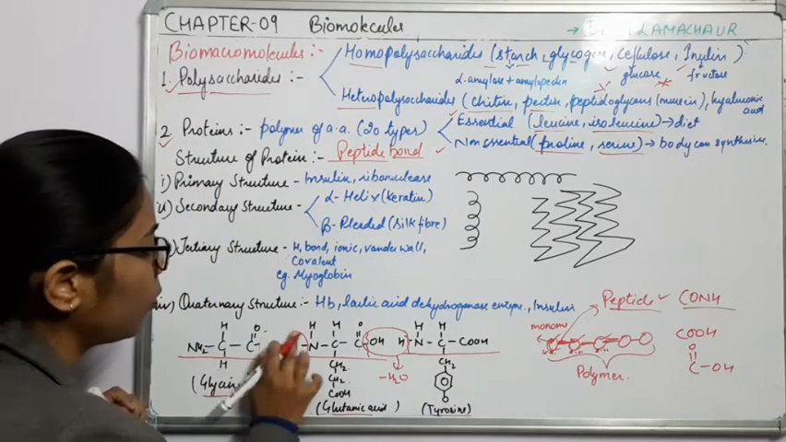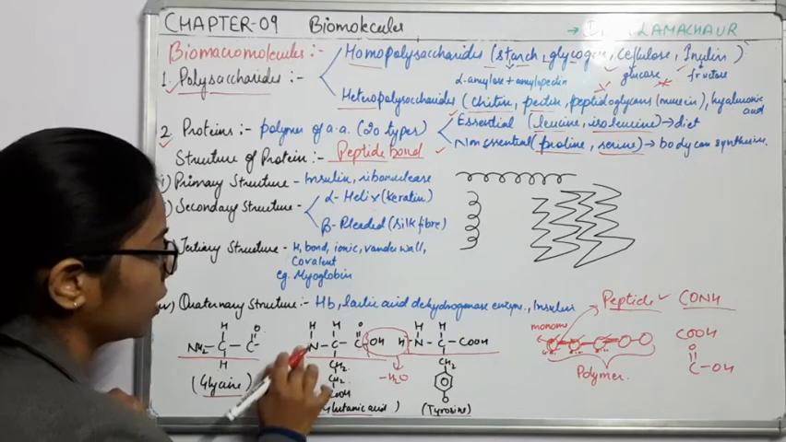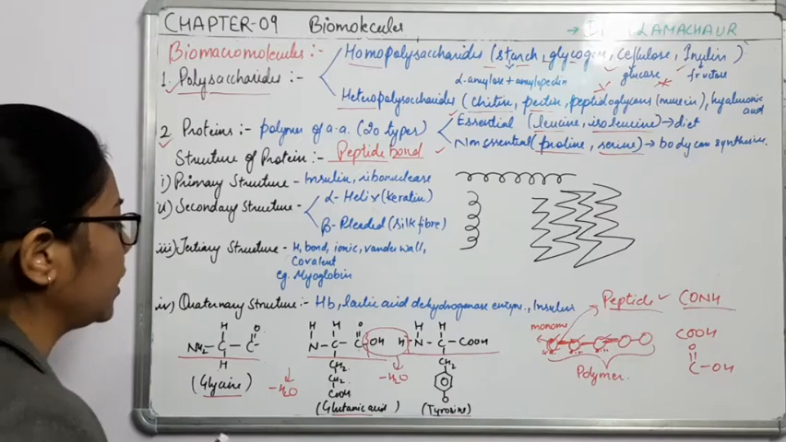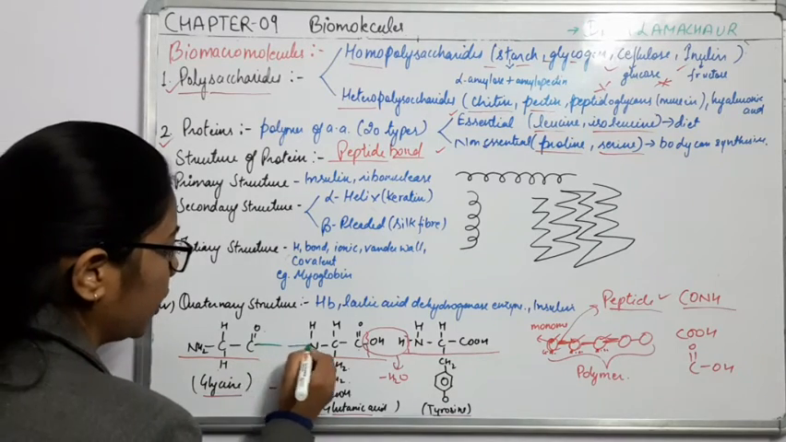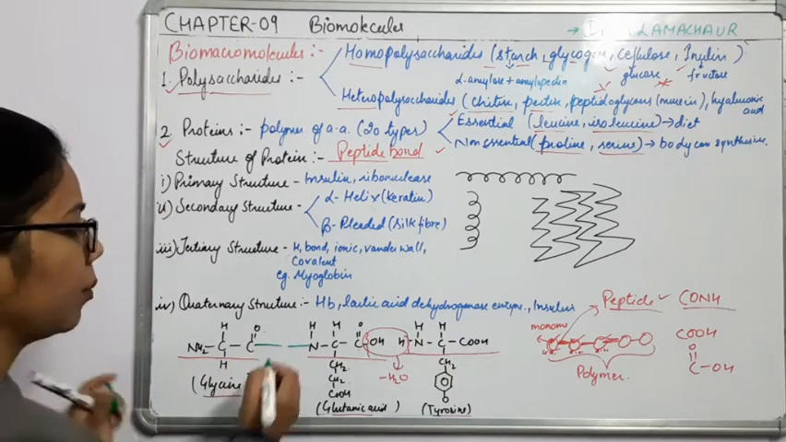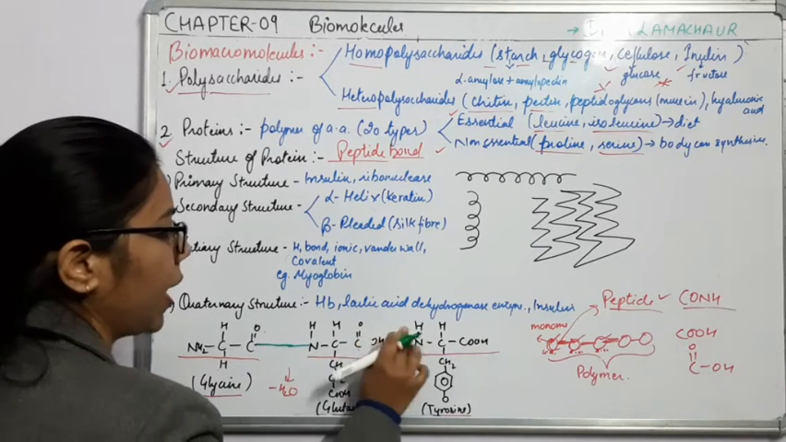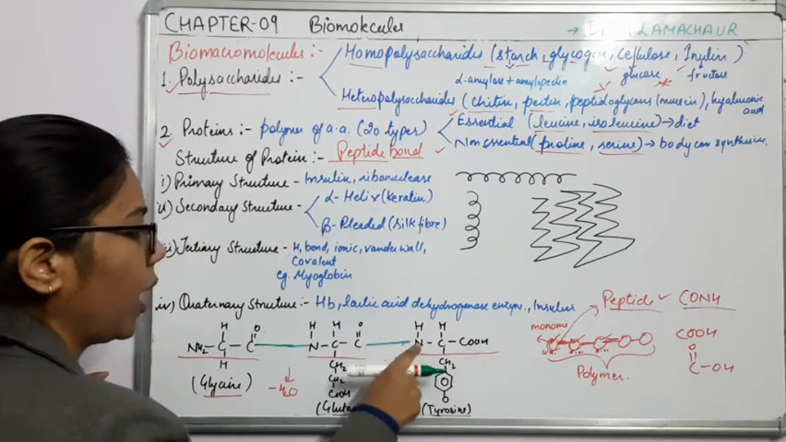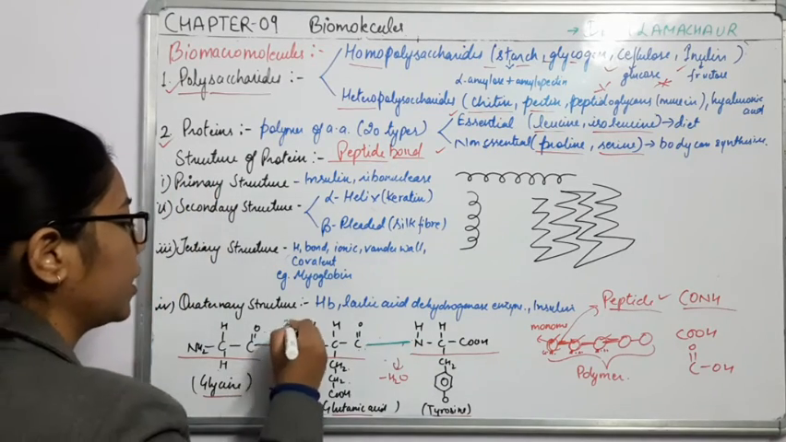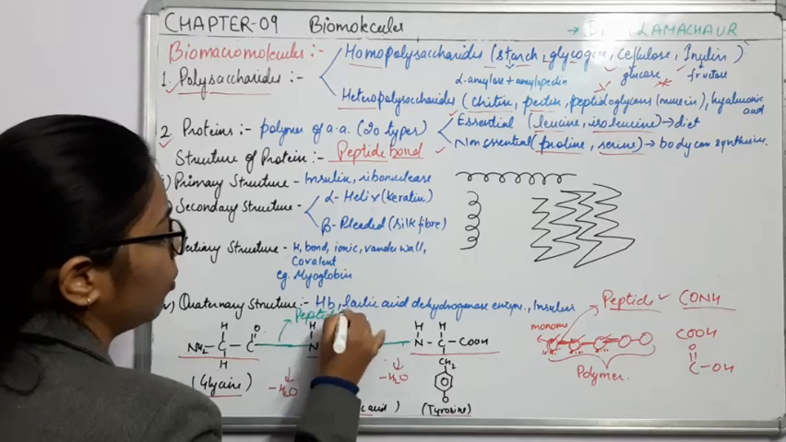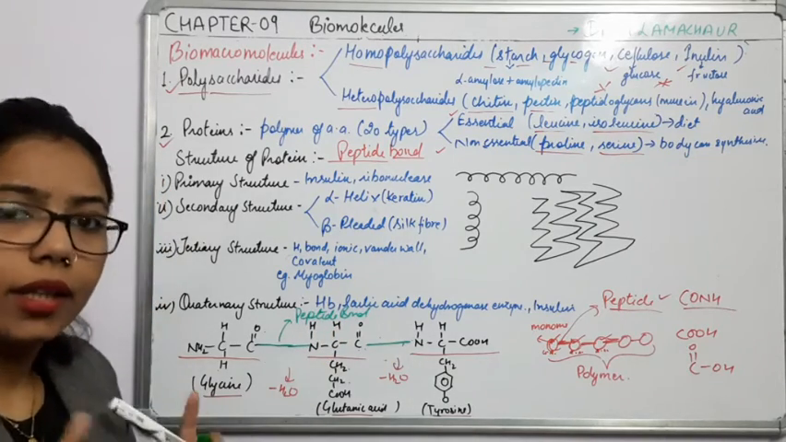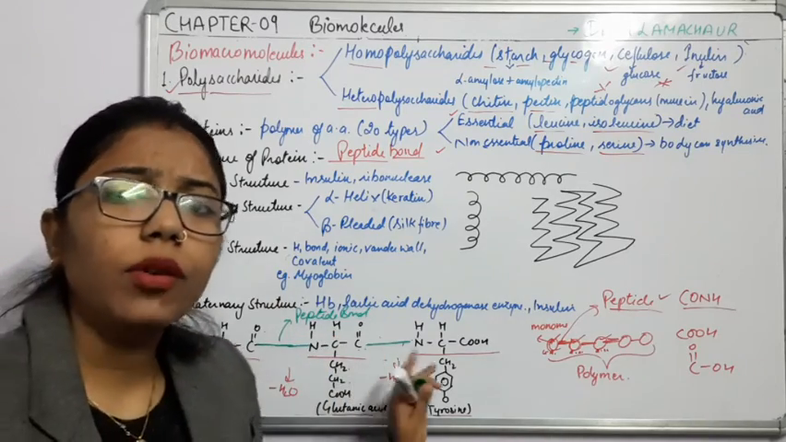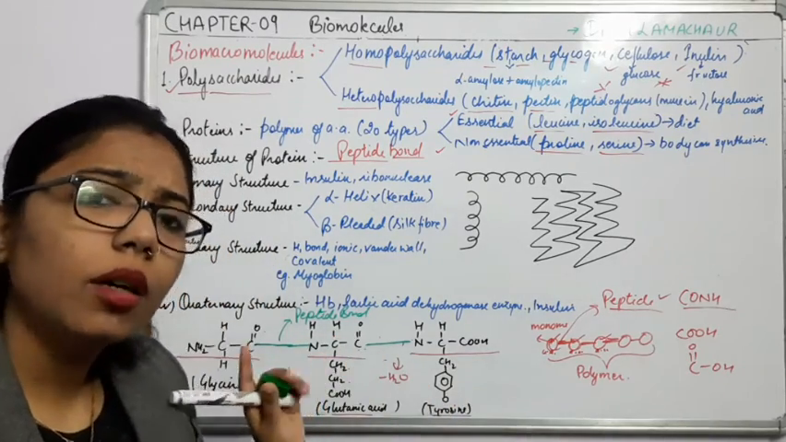Okay, if this water molecule is removed from here, what will happen? You can see that a CO and an H bond is there. Likewise, if I remove this water molecule here, what is there? CO and H. So this CO and H, nothing else, is the peptide bond. Okay, right? So this is how peptide bonds are formed when amino acids form a protein.